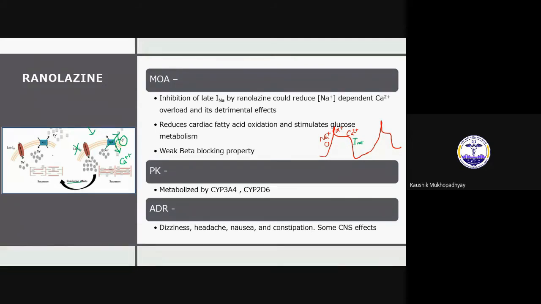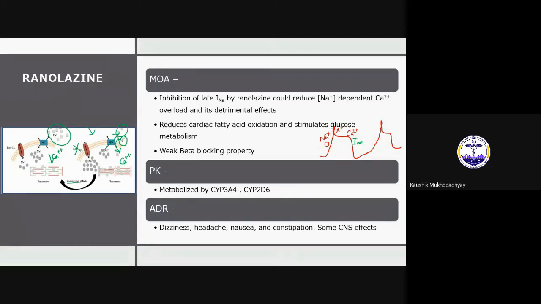So calcium cannot enter the cell in that high amount. Calcium remains outside in more amount. Here there was 2 only. So the ultimate effect is decreased calcium inside the cell, and that will decrease the contractility. That is the main mechanism of ranolazine.